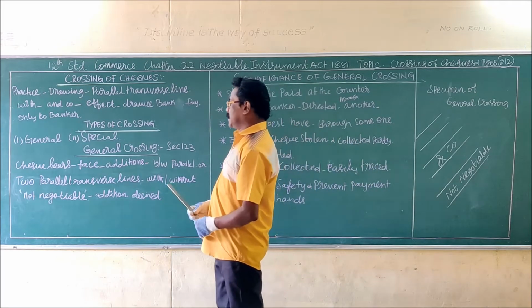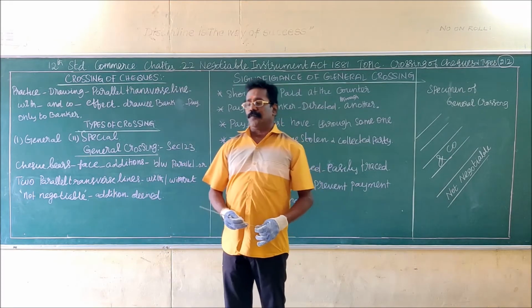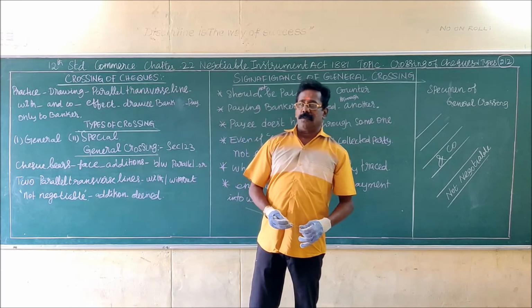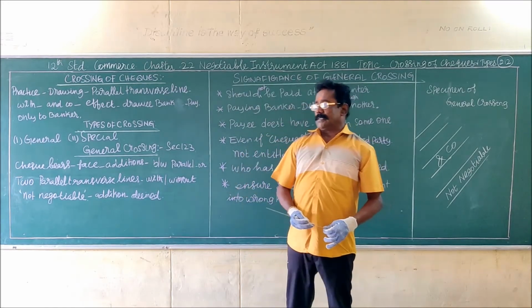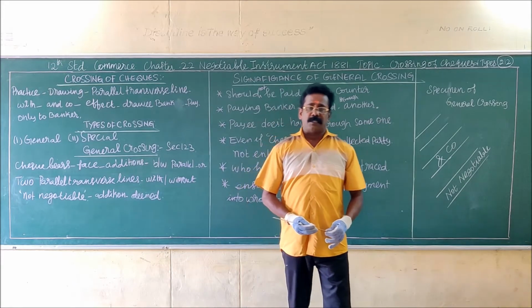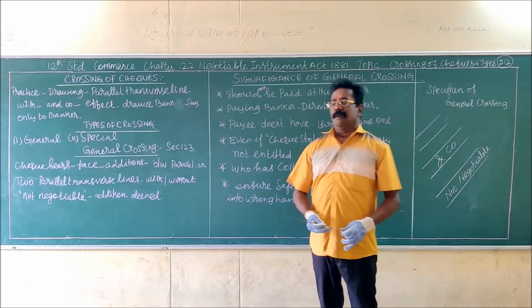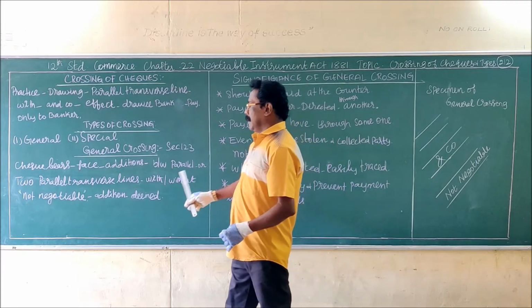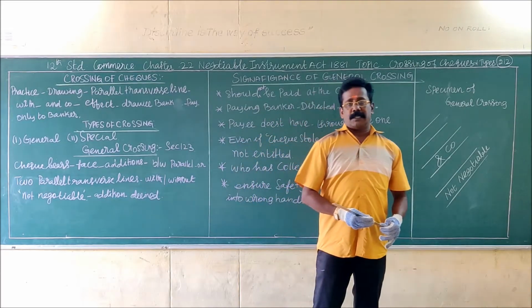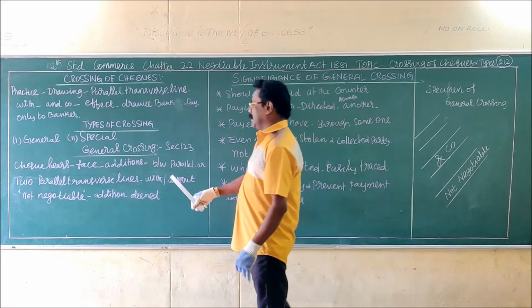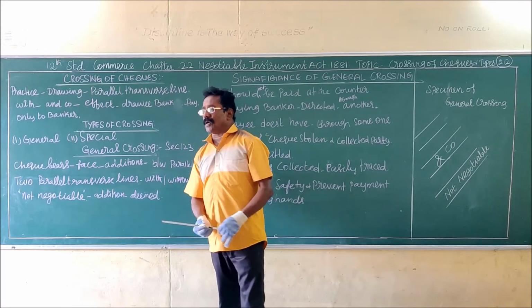A check which bears across its face an addition of the words unaccompanied or and company or any abbreviation between the two parallel lines, or the two parallel lines drawn either with or without the words not negotiable, such addition is deemed as crossing of checks.